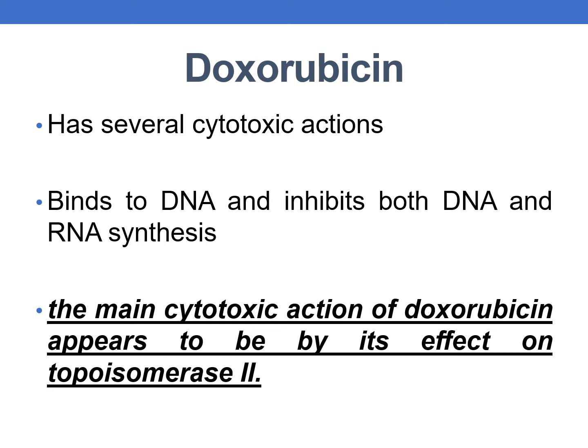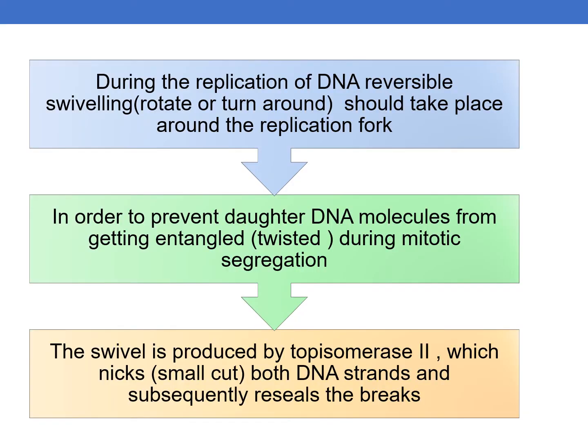And the main cytotoxic action of doxorubicin appears to be by its effect on the topoisomerase 2 enzyme. This is an important point. Doxorubicin mainly shows its cytotoxic action by its effect on topoisomerase enzyme 2.